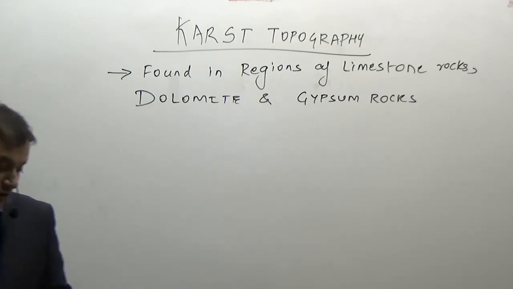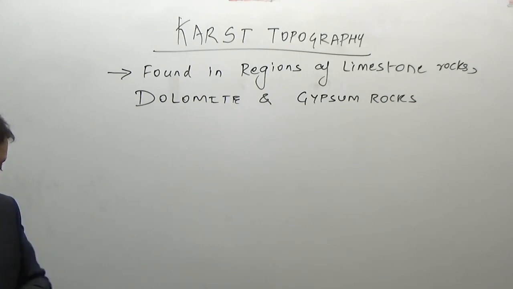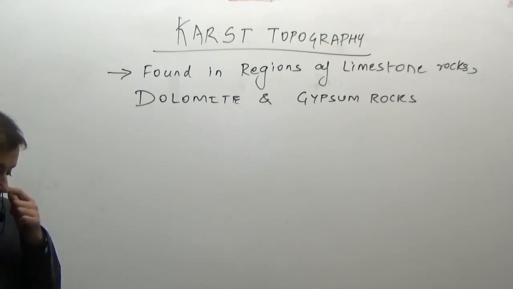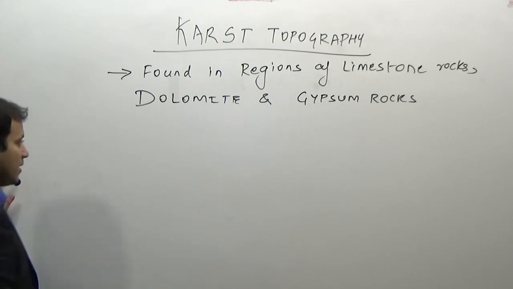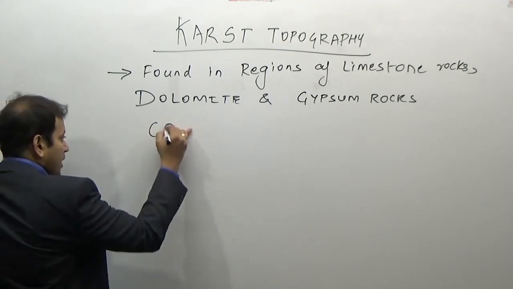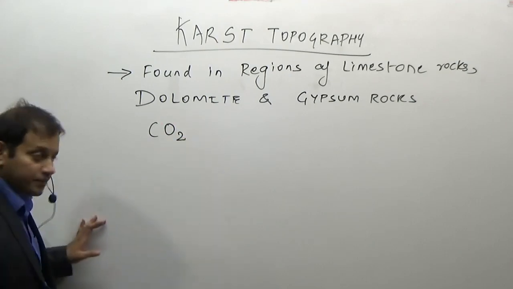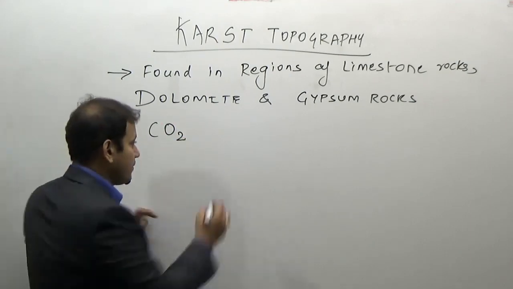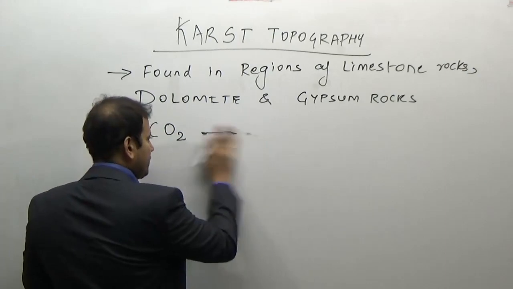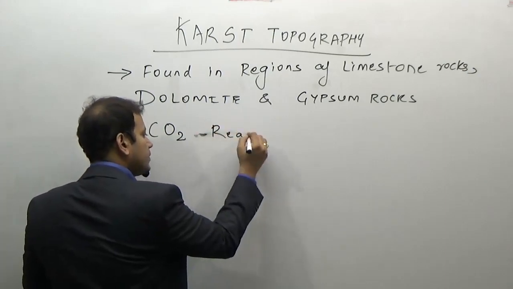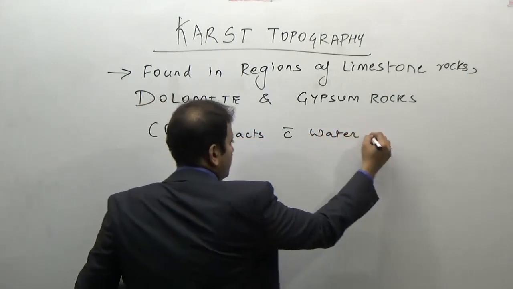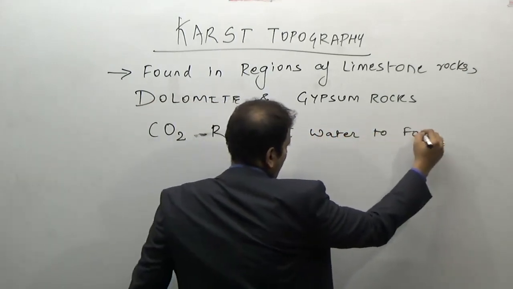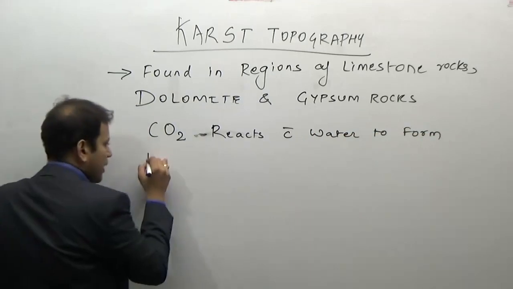What kind of rock is limestone? Why is it known as limestone? Why is it known as karst topography? Now in these regions, carbon dioxide which is present reacts with water to form weak carbonic acid.